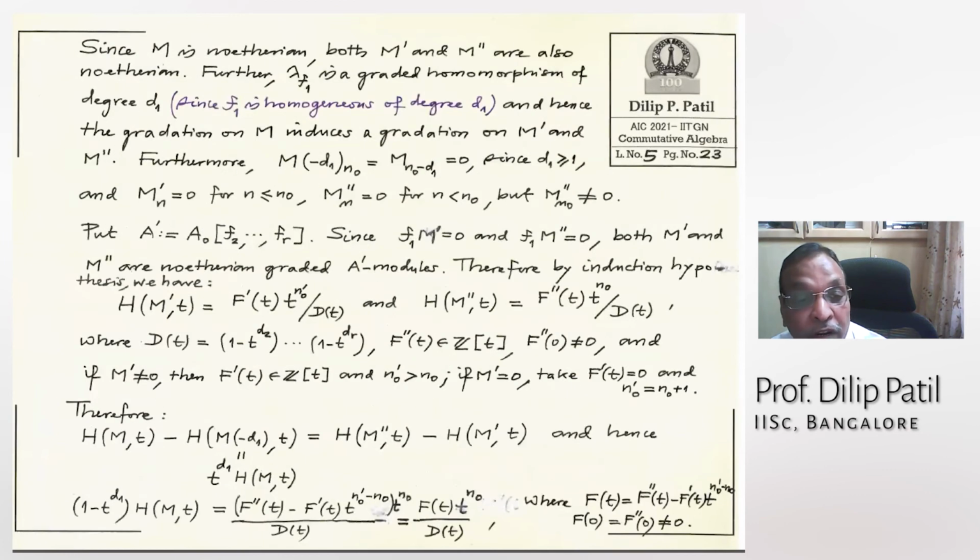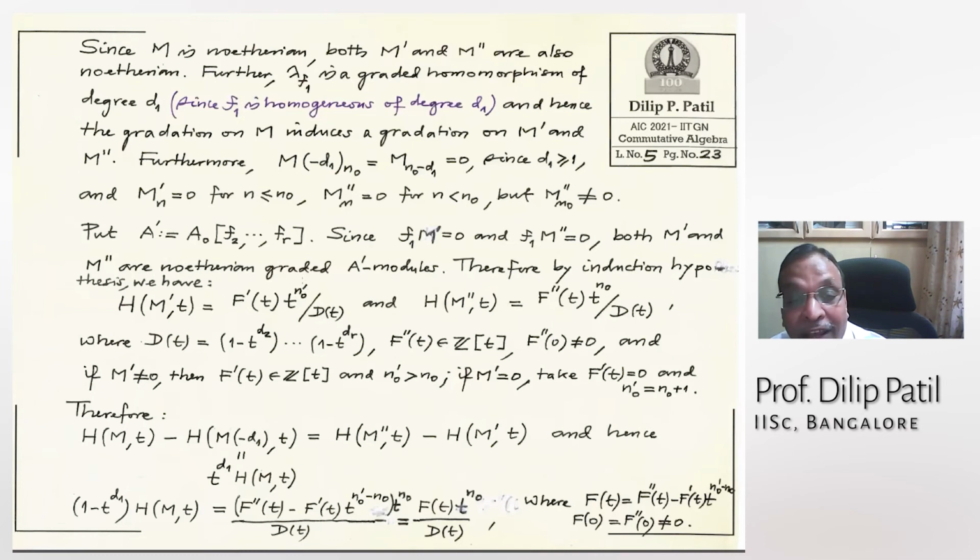So therefore here, by induction hypothesis, we have the Hilbert series of M prime is some polynomial f prime(t) times t^{n_0'} over d(t), where d(t) is (1 - t^{d_2}) ... (1 - t^{d_r}), and the Hilbert series of M double prime is f double prime(t) t^{n_0} over d(t). Here n_0 is where the series is exactly non-zero. Below n_0, including n_0, they are 0.